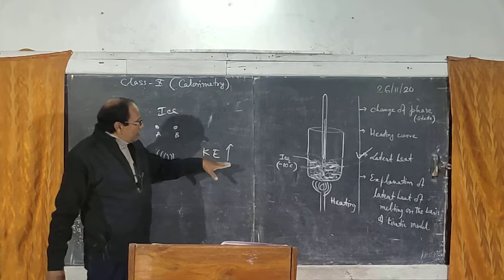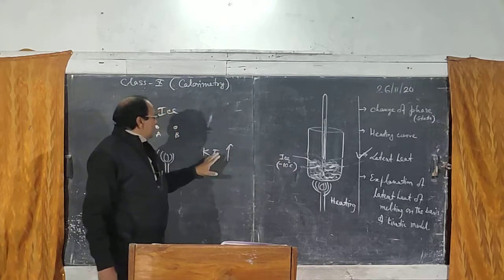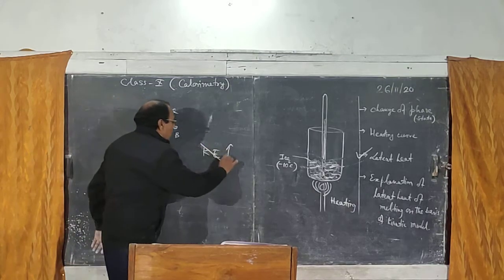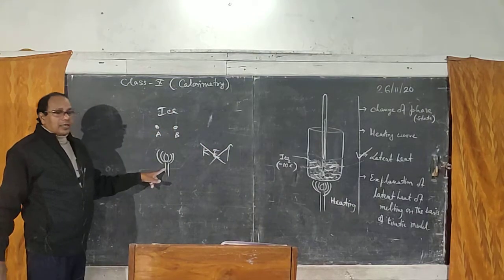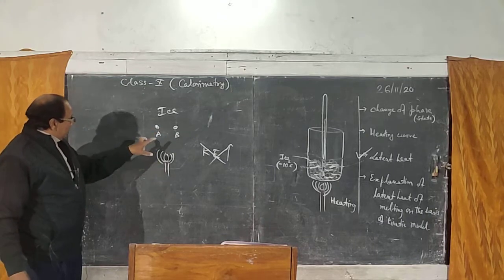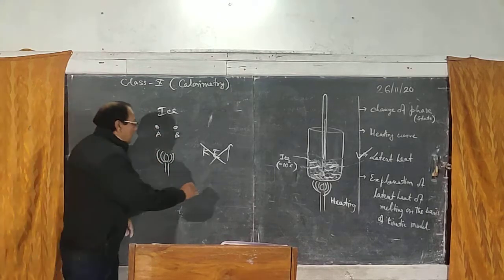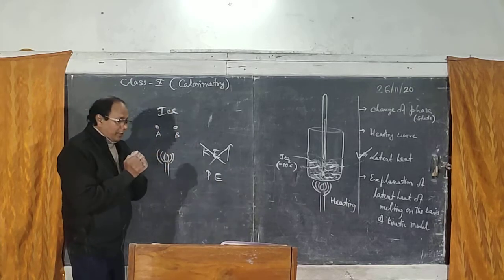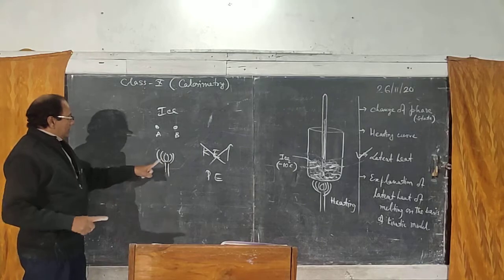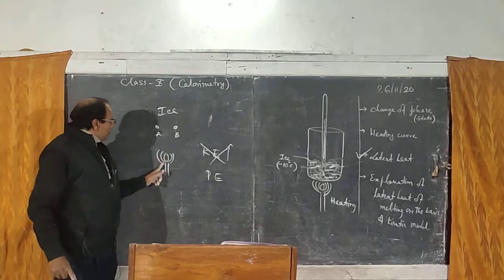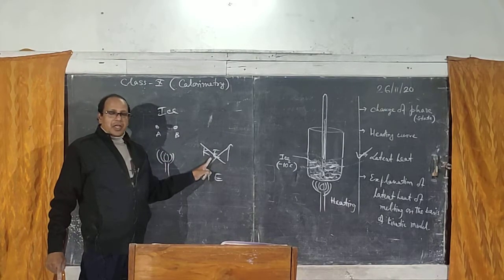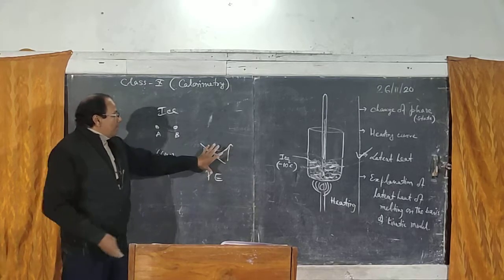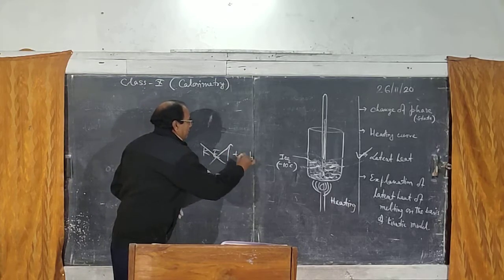Since temperature is not rising during change of state, there is no increase of kinetic energy. So what is happening to this heat energy when you supply it? This supplied heat energy is used to increase the potential energy. Once more, during change of state, the supplied heat energy is not used to increase the kinetic energy, so temperature does not rise.